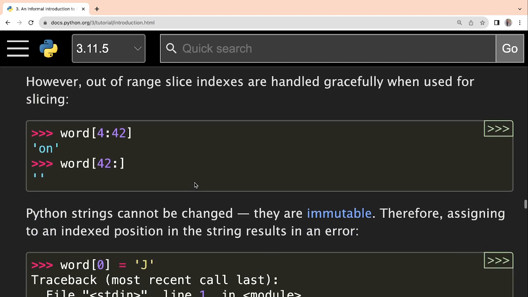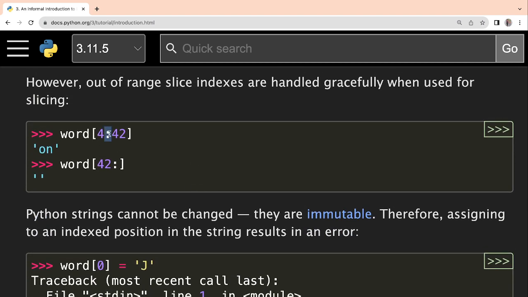But in the case of slicing, if you are using the slice operator like this, then even if you give some invalid indices, it is not a problem, you will not get an error. If you write from 4 to 42, that means basically 4 to 41, so even if there is no character till 41, it will print the characters as long as they are present. It will start from whatever start index is there and print till the last. So that is the benefit.